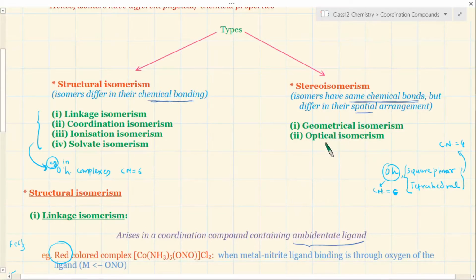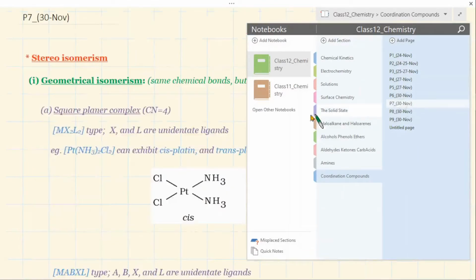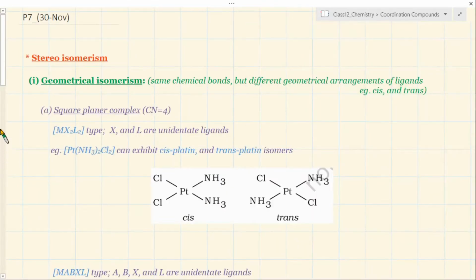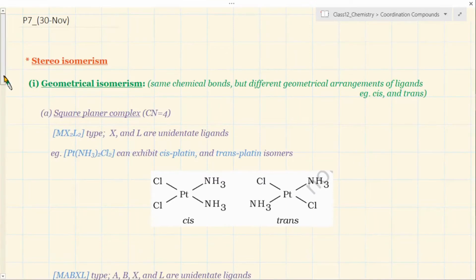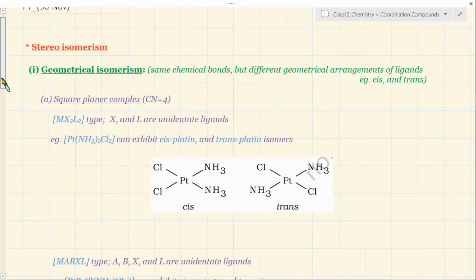So I am trying to create a certain picture so that you are clear, because with the varieties of examples and the way in which it is written in the book, you might tend to get lost. So don't worry, I'm just trying to create a certain map for you, so try to follow that. Stereoisomerism, as I said, has geometrical and optical isomerism. In both the cases, the total number of bonds will remain the same.